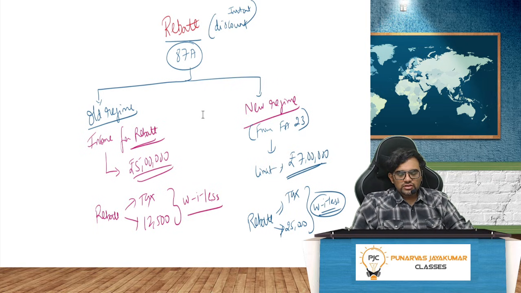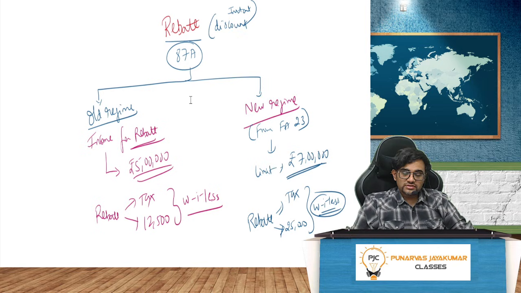So, guys, there's a concept of rebate. In the old regime, you can still opt for the old regime. Income for rebate should be a maximum of 5 lakh rupees, meaning if you are earning up to 5 lakh, there is no tax. Rebate is tax or 12,500 rupees, whichever is less, like an instant discount, like a coupon code. Income for rebate, 5 lakh rupees. Rebate is tax or 12,500, whichever is less.